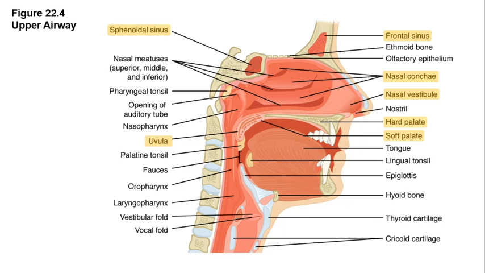The hard and soft palate form the physical border between the nasal cavity and the oral cavity. The hard palate is constructed from two pairs of bones, the maxilla and the palatine bones, while the soft palate is composed of skeletal muscle. The uvula is a small lobe of muscle that hangs inferiorly from the posterior side of the soft palate. The soft palate and the uvula close off the nasal cavity from the rest of the pharynx when swallowing so that foods or drinks do not move upward into the nasal cavity.